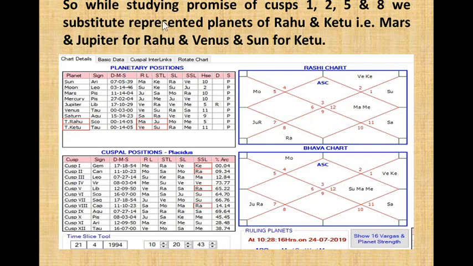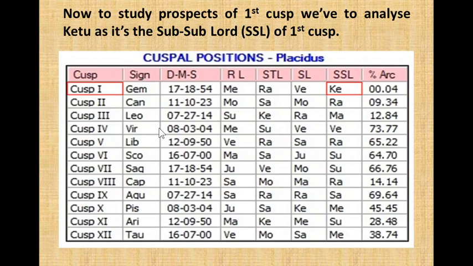So while studying the promise of cusps 1, 2, 5 and 8, we substitute the represented planets of Rahu and Ketu, that is, Mars and Jupiter for Rahu and Venus and Sun for Ketu. So here the sub-lord of the first cusp is Ketu, and it also means that the sub-lord of the first cusp is Venus and Sun, because Ketu also represents Venus and Sun. Now to study the prospects of the first cusp, we have to analyze Ketu as it's the sub-lord of the first cusp.